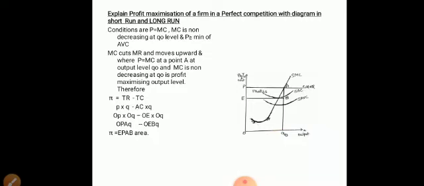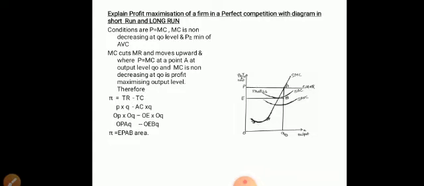Explain the profit maximization of a firm in a perfect competitive market with the diagram in the short run as well as long run. Now the explanation will be the same, only there will be change in the diagram and the formula. The conditions required for profit maximization are the same.